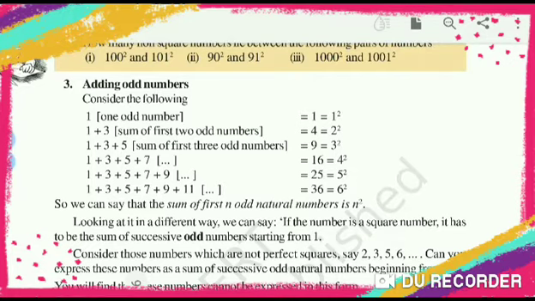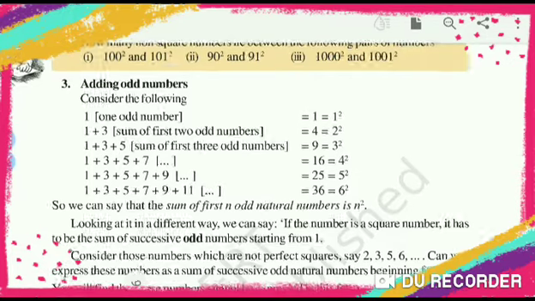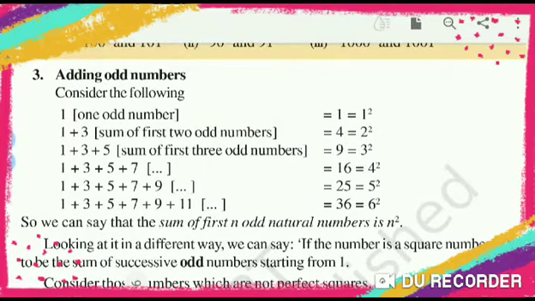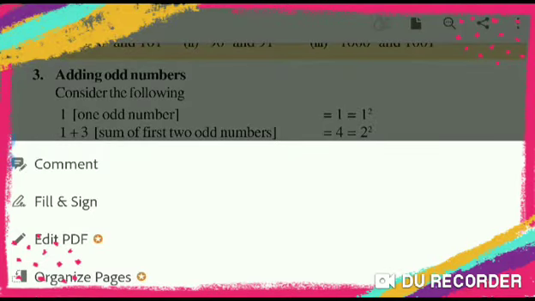Now, the next point which I had not explained is adding odd numbers. All of you know odd numbers are 1, 3, 5, 7, 9 and so on. If we consider the odd number 1, the square of 1 is 1. Then the next odd number is 3: 1 plus 3 is equal to 4.